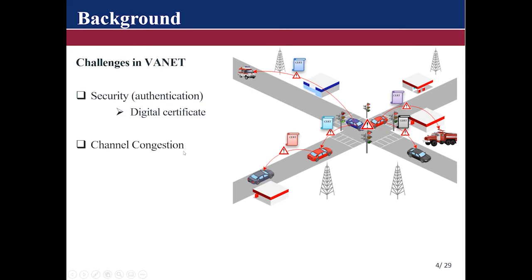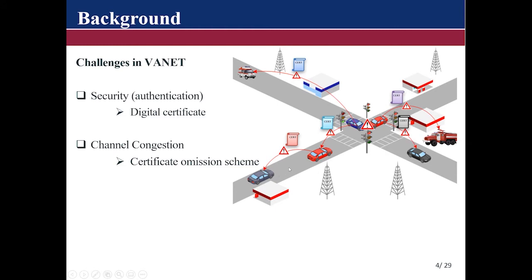But as vehicles make use of this kind of security mechanism, it then raises the issue of channel congestion. This is because in literature, the certificate is known to increase the payload size by over 200 bytes. So in situations where vehicle density is very high, this easily causes the communication channel to get congested, and so packets get dropped. To solve this issue, researchers have proposed in literature a certificate omission scheme.